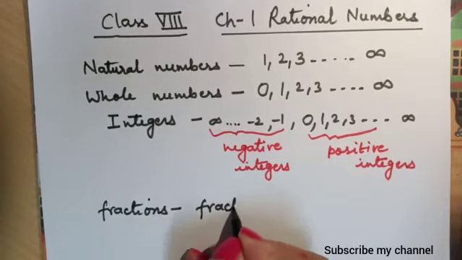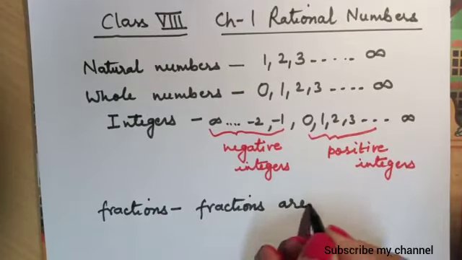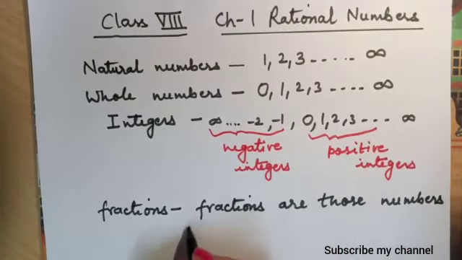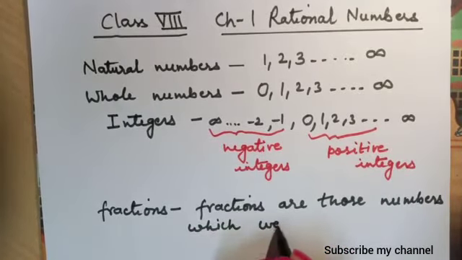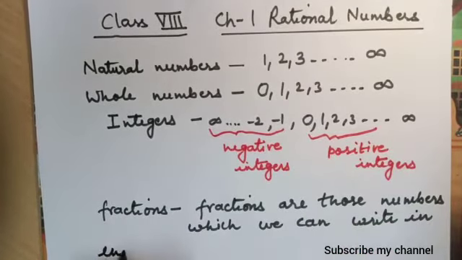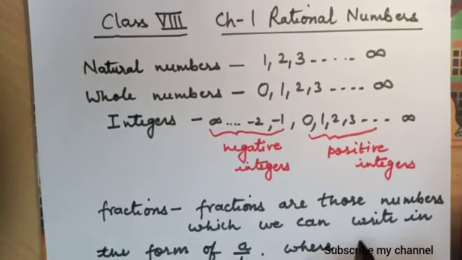Fractions are those numbers which we can write in the form of A upon B, where A and B are whole numbers and B never becomes 0.